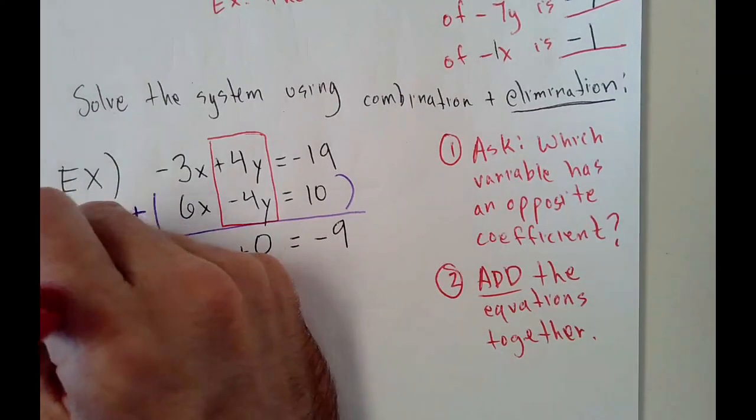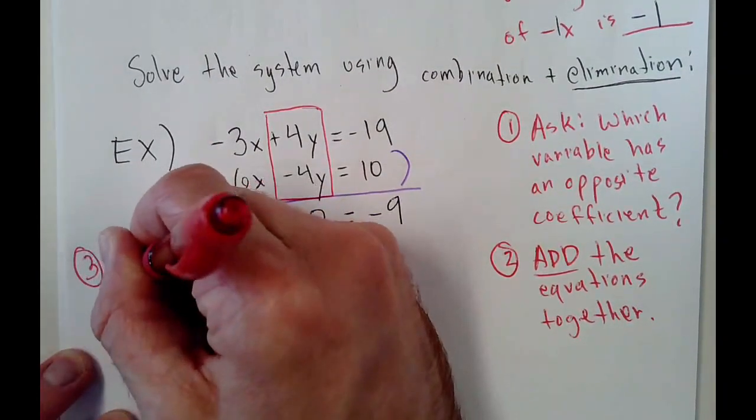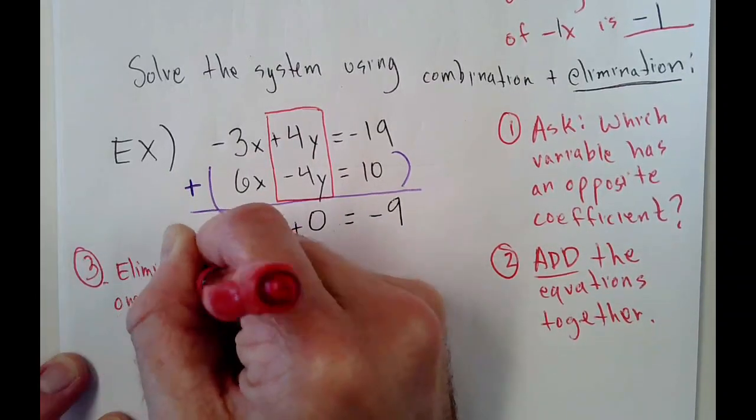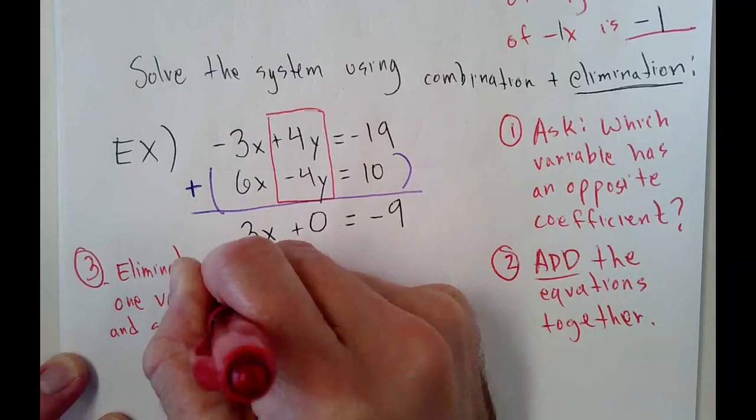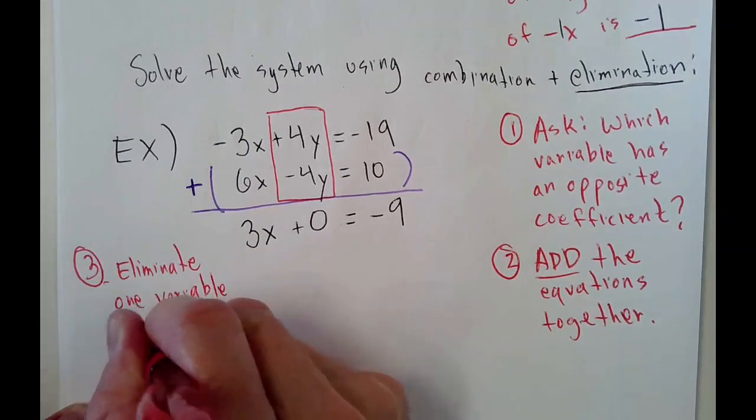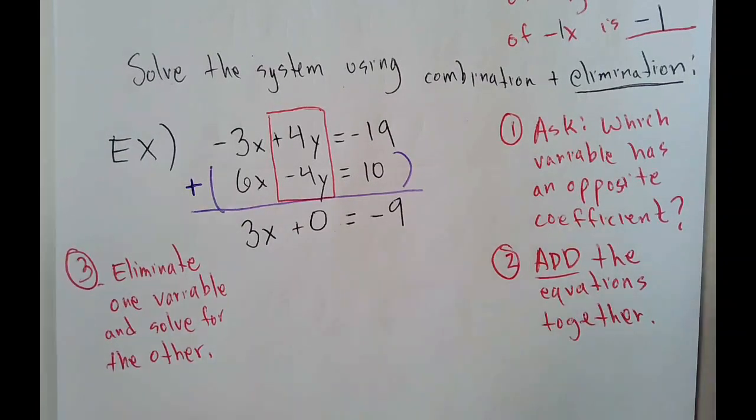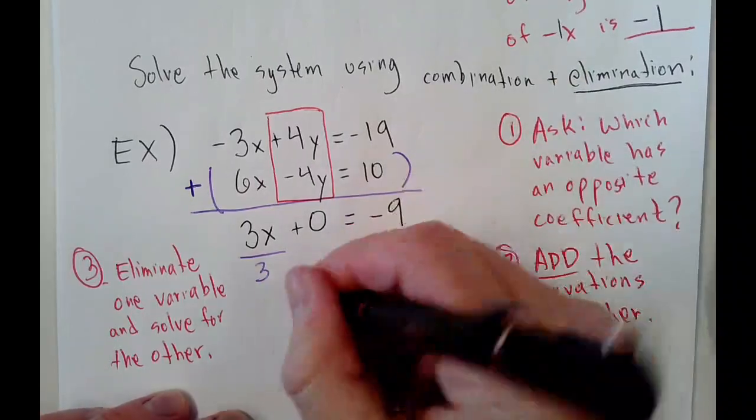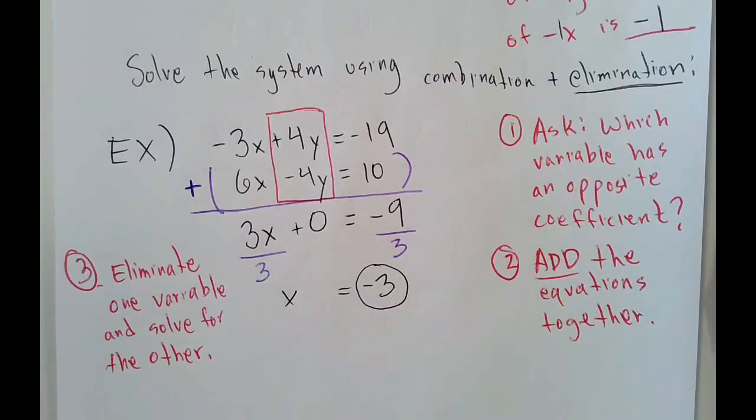So you got that third step where you eliminate one variable and solve for the other. Whatever variable that is. In this case, it's x. So what am I going to do to solve for x now? Very simple. 3x equals negative 9. What do I do? Yeah, divide by 3. And then x equals negative 3. I now have one of my variables solved for.